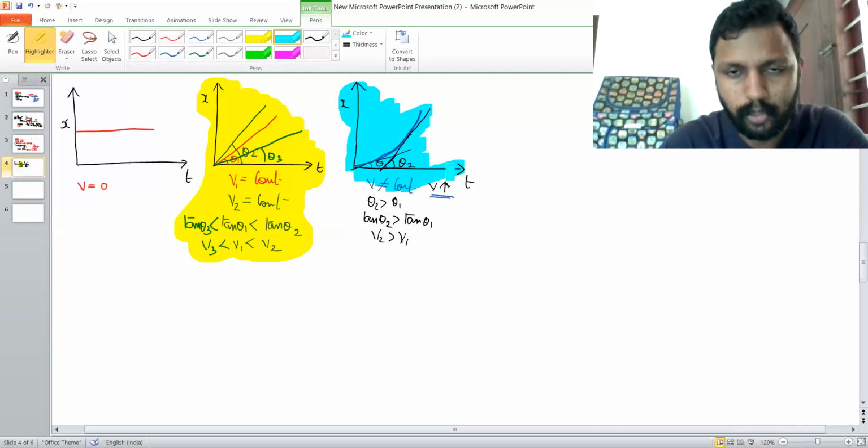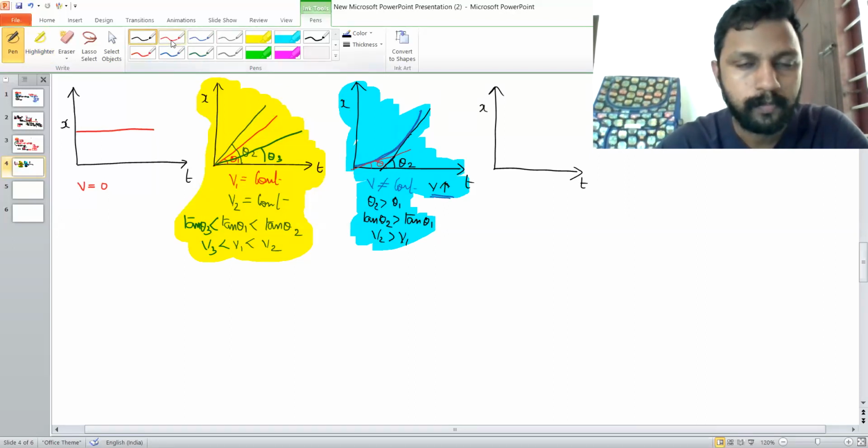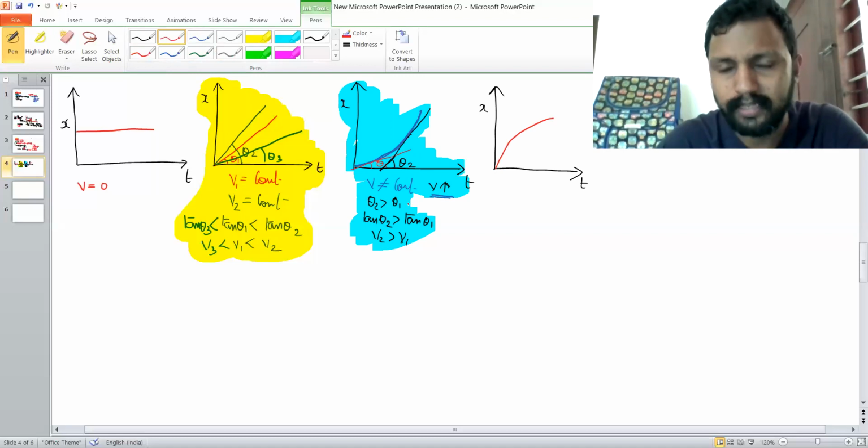Then let's draw the displacement time graph of a different shape. That is, let me draw the displacement time graph over here. Time, displacement. Now, if the graph is like this, in this case also the graph is a curve. If the curve was curving upwards earlier, in this case the curve is curving downwards. The red color curve is curving downwards.